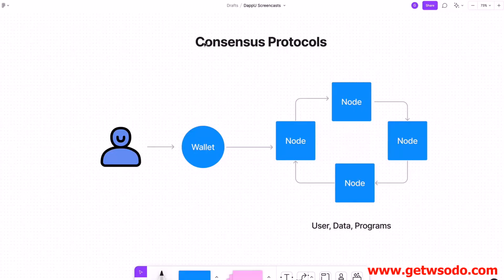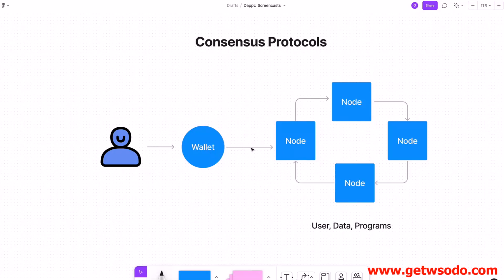So what is a consensus protocol? Well, let's break that down. What does the word consensus mean? It essentially just means agreement. So what is a consensus protocol? It's the software that allows each node in the network to come to an agreement. Each blockchain has a unique way of doing this. In other words, each blockchain has a unique consensus protocol. We'll talk about some of the main ones in a second, but they all basically do the same thing, which is that whenever somebody goes to use the blockchain, they connect with their wallet and they create a transaction.